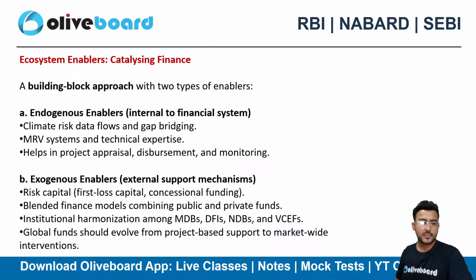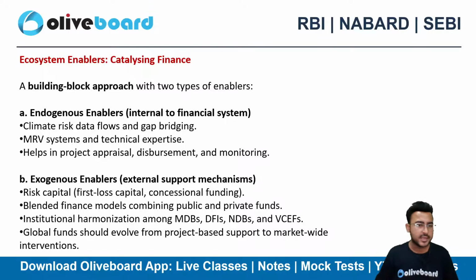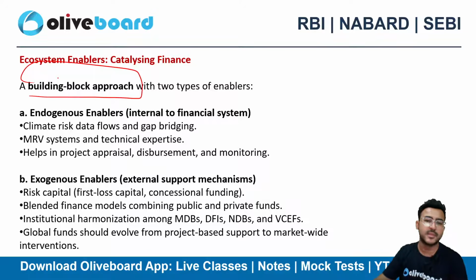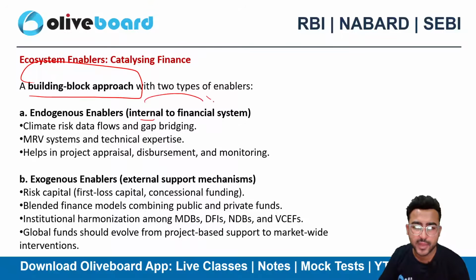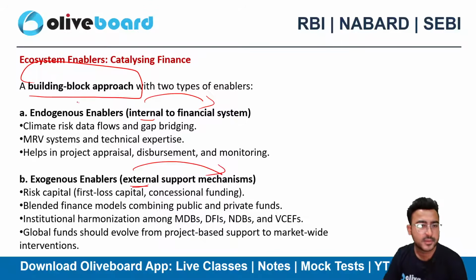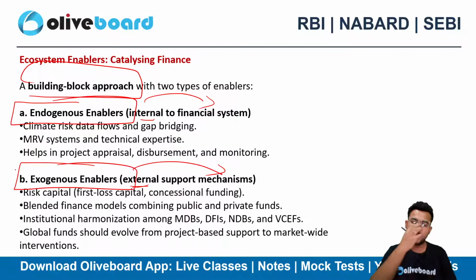Okay. So in this particular article, it was mentioned that a building block approach should be there with 2 enablers. First should be internal to the financial system, and another one should be an external support mechanism. The internal to financial system one is endogenous enablers, and the external support mechanism is exogenous enablers. So you need to remember these 2 enablers here.